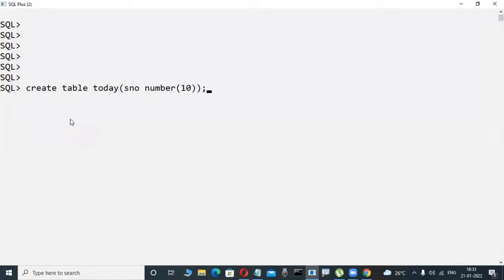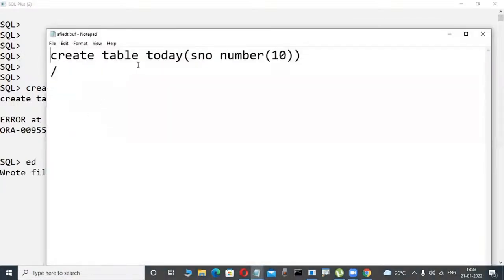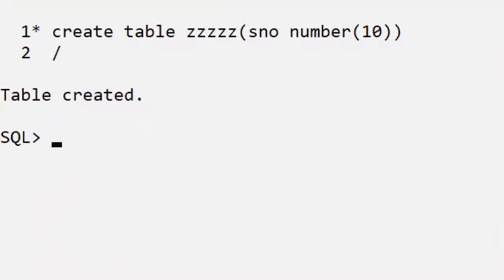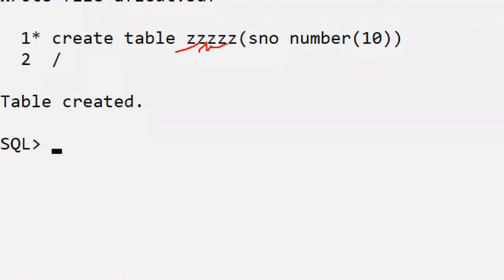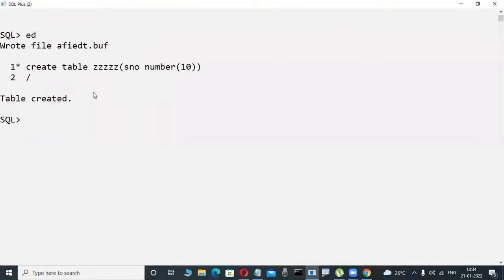Slowly observe here. Concentrate here. Suppose Z is a table. Observe here, Z is a table, for example I am creating. Okay, fine. For example, this table is created. Slowly observe here. Z is the name I am giving. The table I am creating is only in my Oracle database, or SQL Server database, or MySQL database. Table is created. Slowly observe here. This table is created.